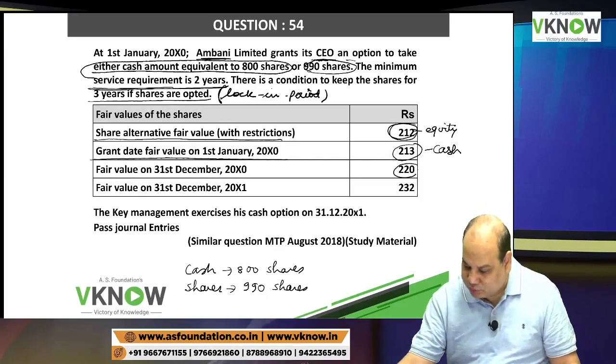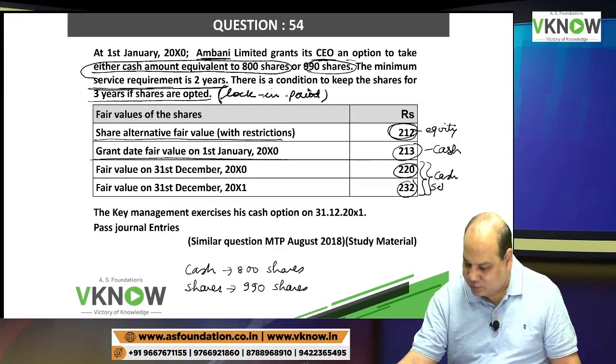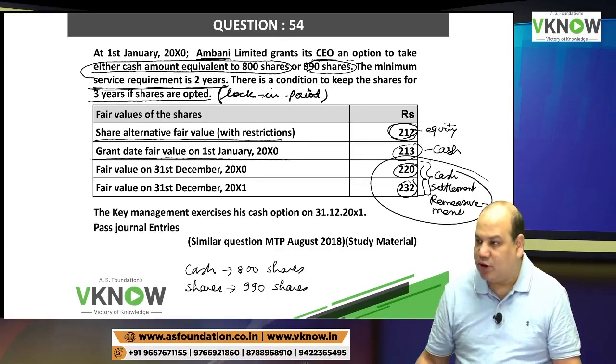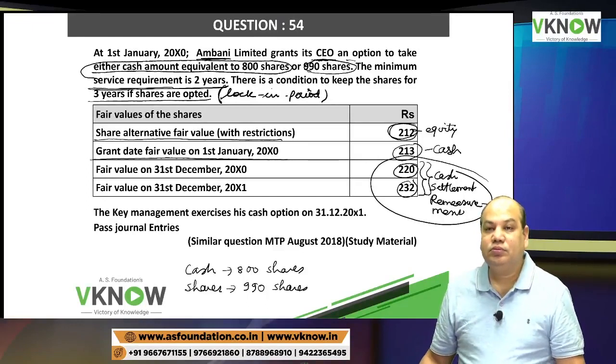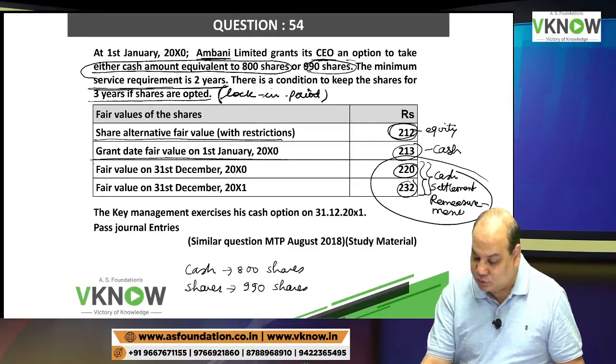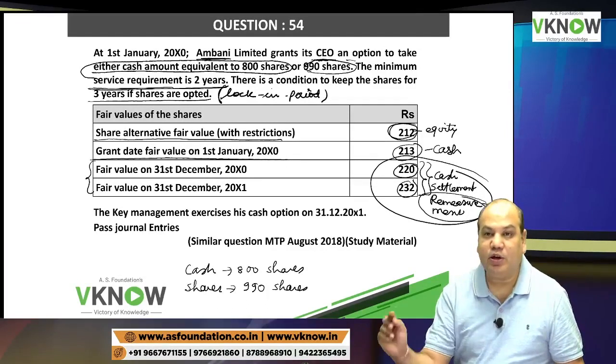Then why these two fair values are given? These two fair values are given for cash settlement remeasurement. If the company calculates liability, the liability has to be remeasured. The liability portion has to be remeasured. So this last two will be required for remeasurement of the liability component.